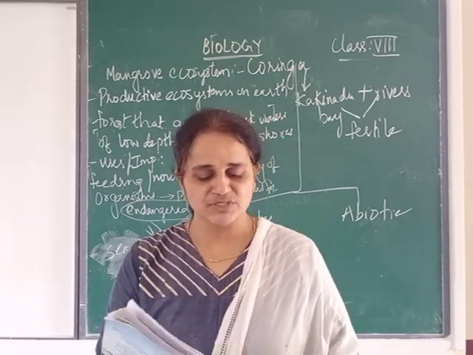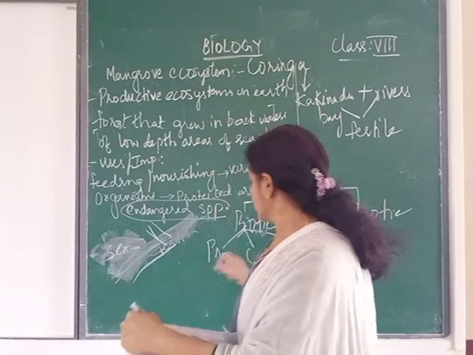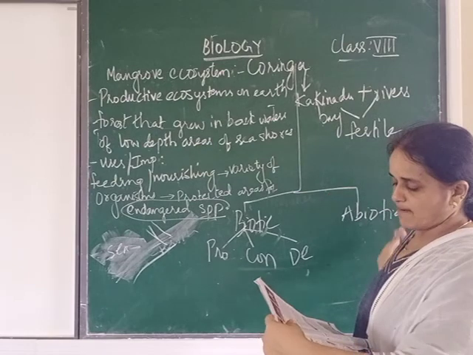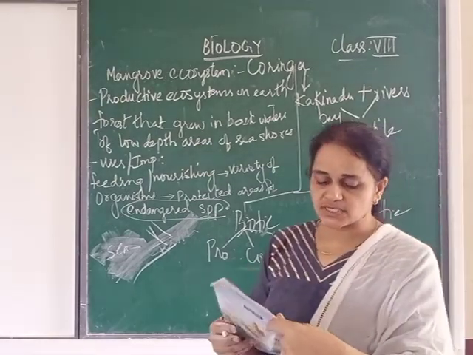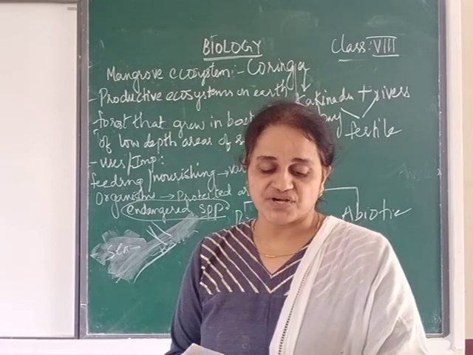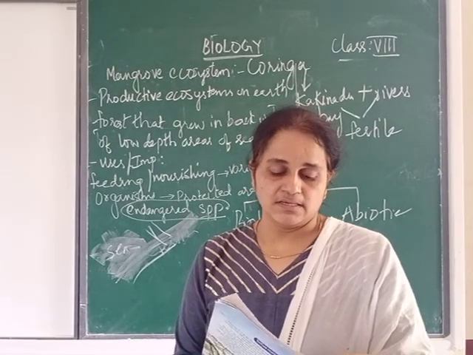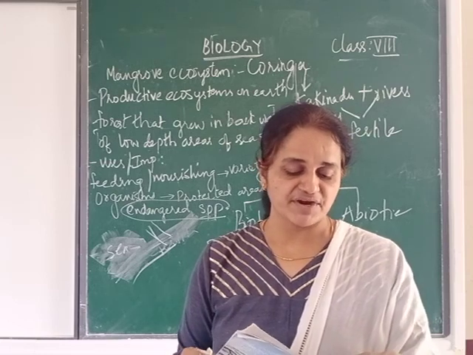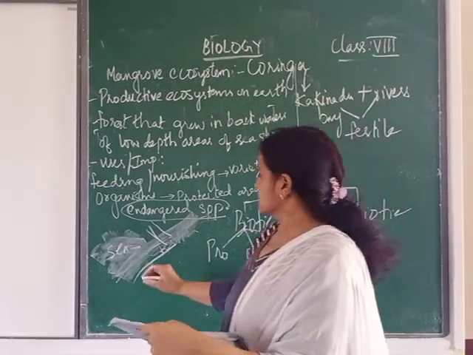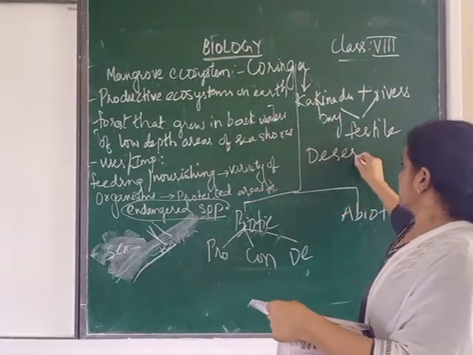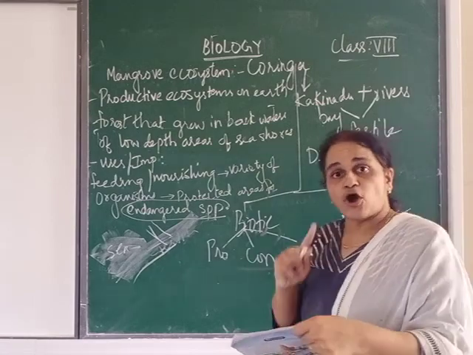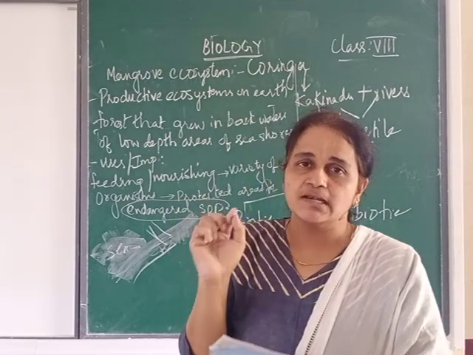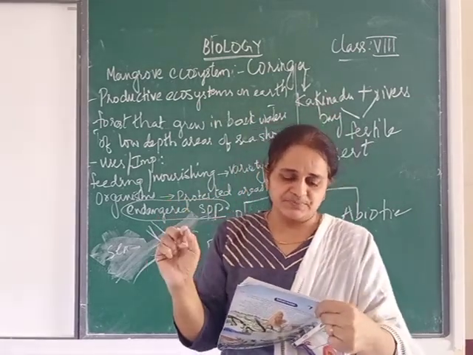The various components of the ecosystem are as follows. Components will be the same. Producers, consumers, decomposers and abiotic components. So which are the producers? In desert zone, shrubs, grasses and some trees. The shrubs have extensive much branched root system with the stems and leaves variously modified into thorns. So now in desert area, plants have thorns. You know thorns. So this is an adaptation which is seen in plants in the desert.